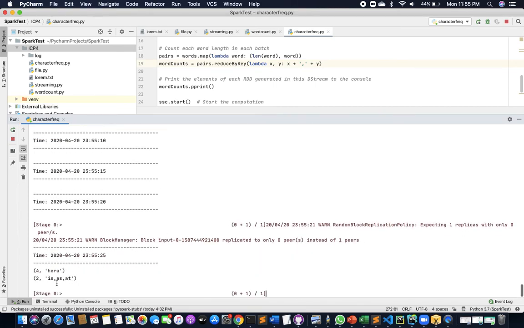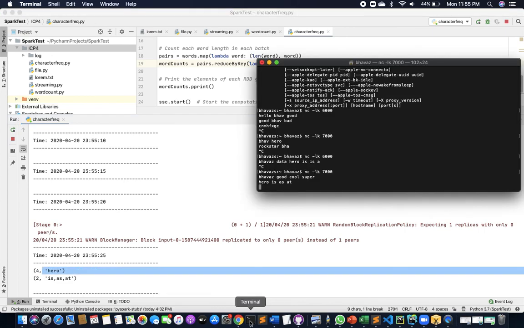As "is" has a length of 2, it's been printed here. "Hero" has a length of 4, it's been printed here.